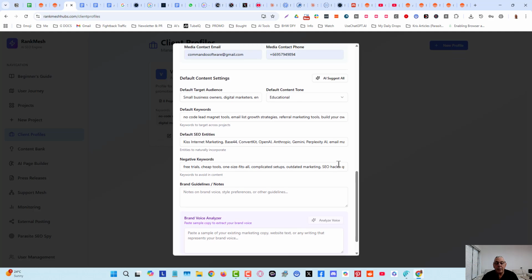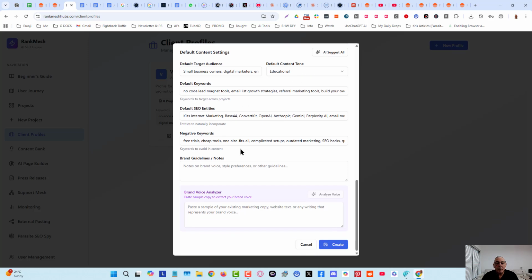Okay, so now that I've done that and I'm able to click on AI suggestions, it's identified the target audience, the default content, the default keywords and entities, etc, etc. Now this is where I think people are getting stuck, and I'm not quite sure why, but we're going to do this anyway. Brand voice analyzer.